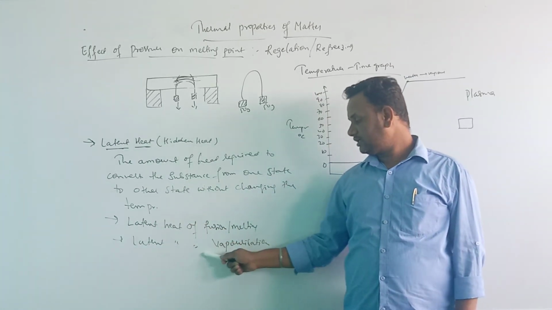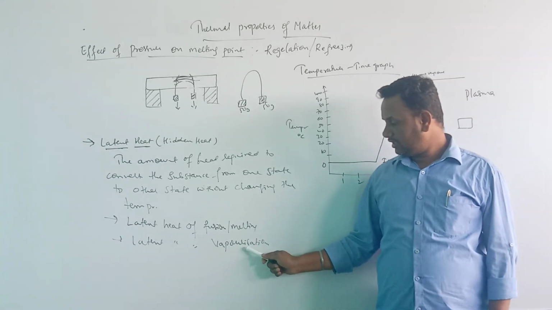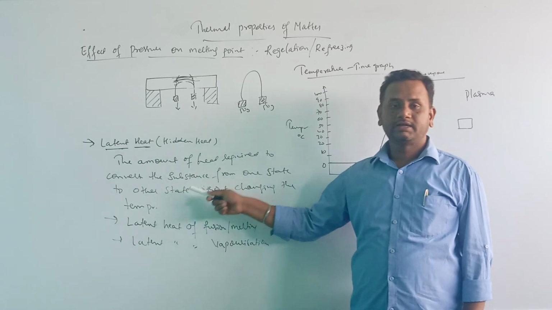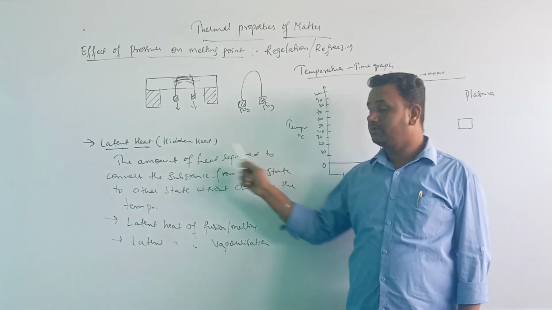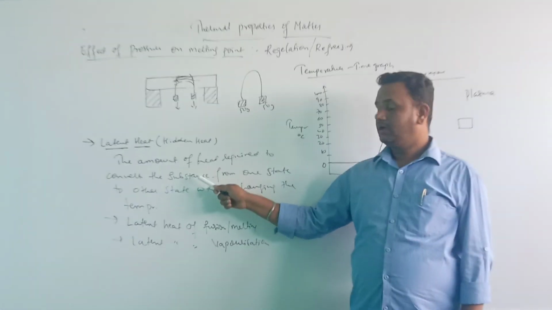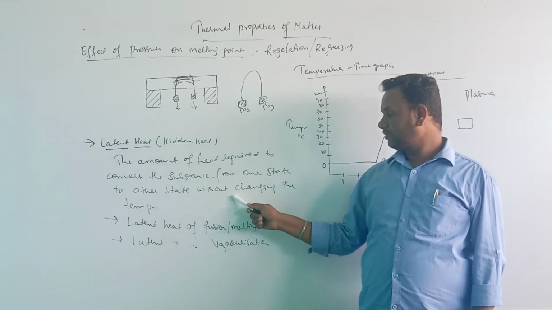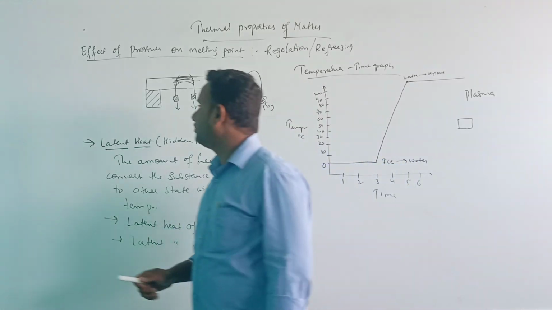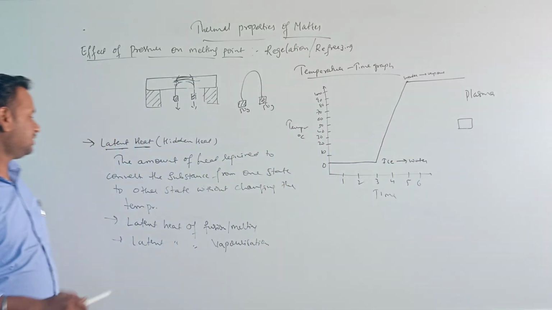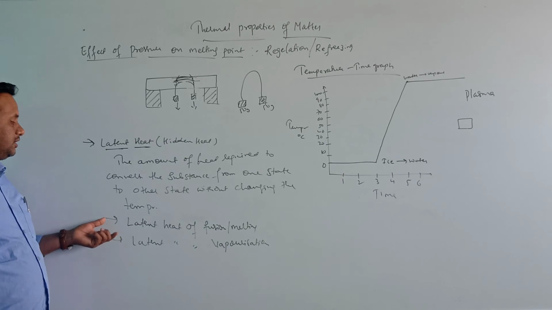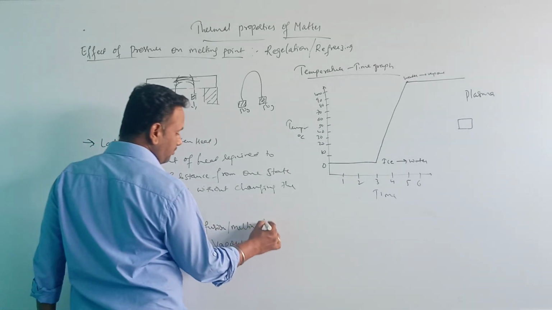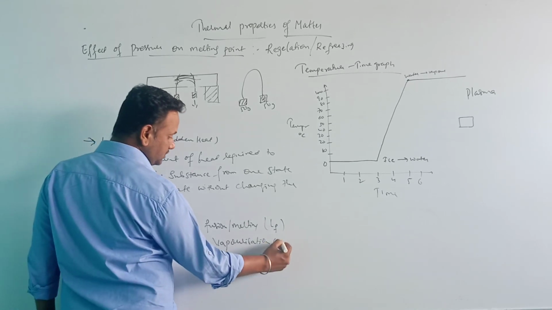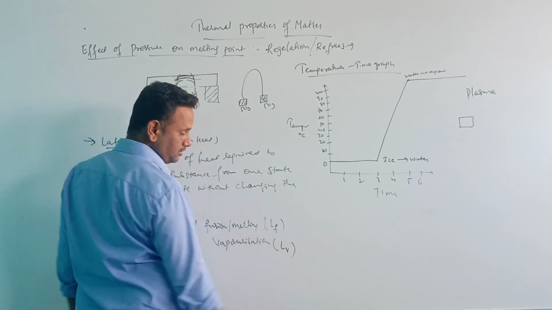So in vaporization we convert from liquid to gas at its boiling point. This is all about latent heat and its types. Latent heat of fusion is denoted by LF, and latent heat of vaporization is denoted by LV.